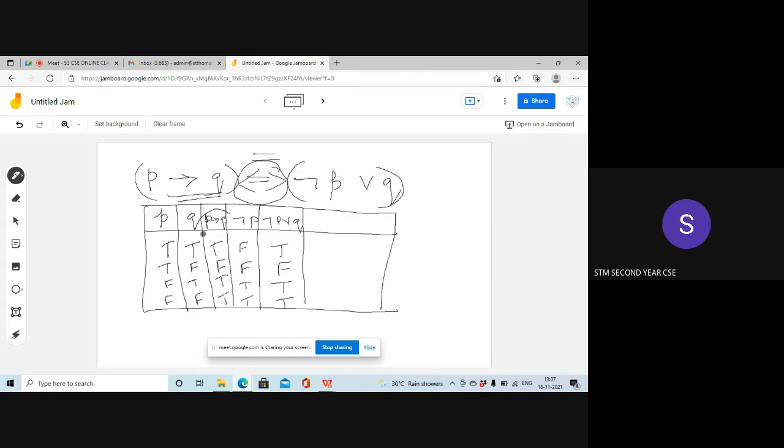Now see, this column and this column have the same truth values, isn't it? The two columns have the same truth values, true, false, true, true. Here also you have true, false, true, true, isn't it? So when the truth values turn out to be the same, it means that P implies Q is logically equivalent to not P or Q. Okay, is it clear?